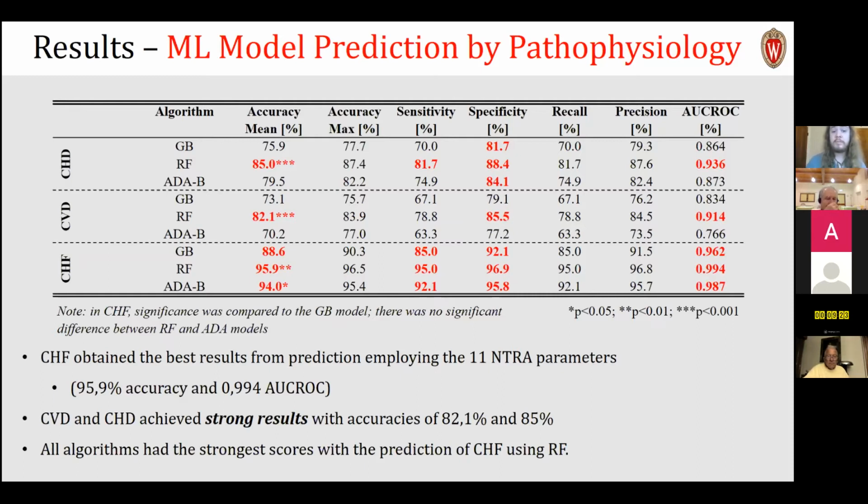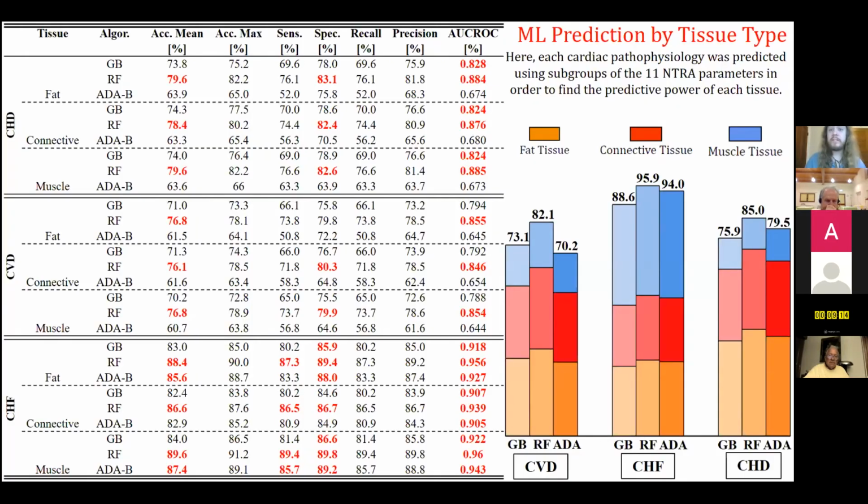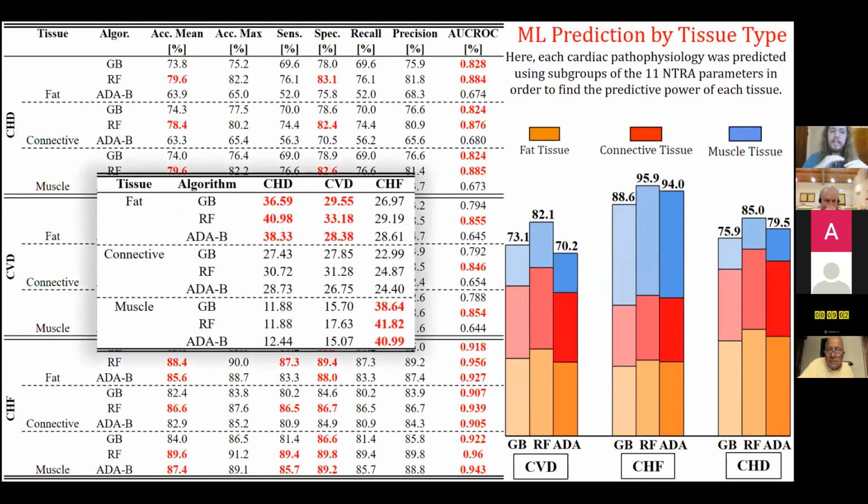All algorithms had strong scores, with the random forest algorithm having the strongest in the machine learning modality. If we look at this, we can further break it down into subgroups by tissue type and their ability to predict each of these outcomes. We find again the same thing, that random forest models yielded the best predictive results. Interestingly, each of the three different tissue types had varying degrees to which they predicted these outcomes.